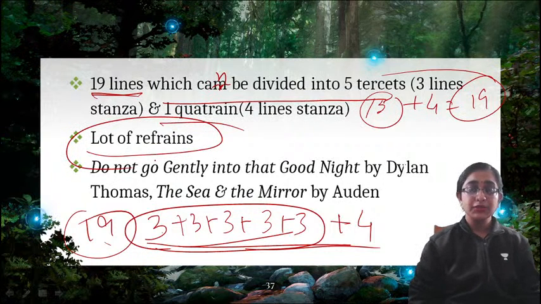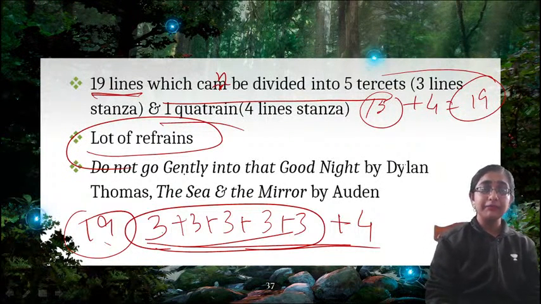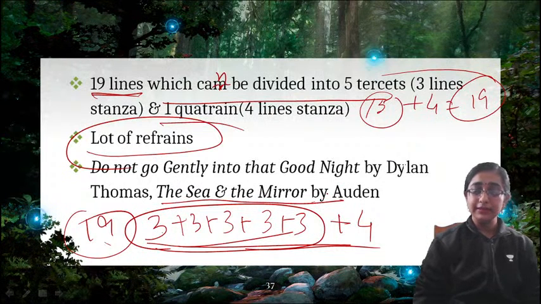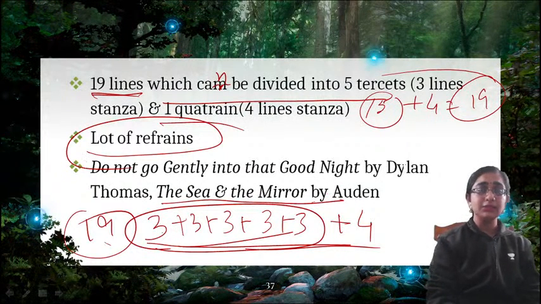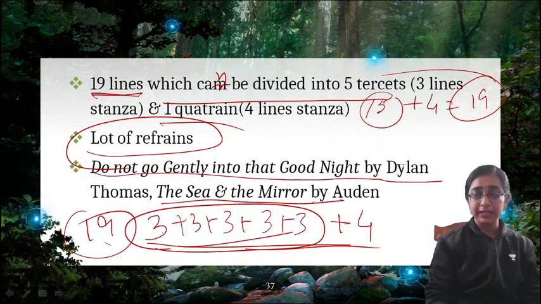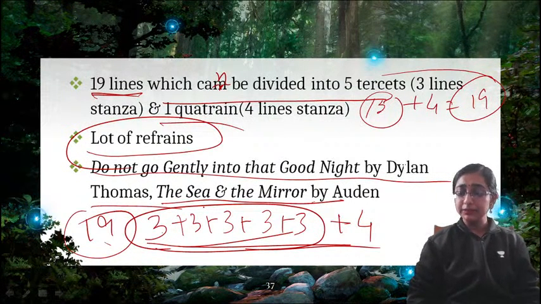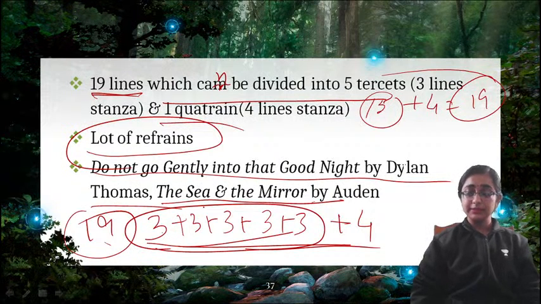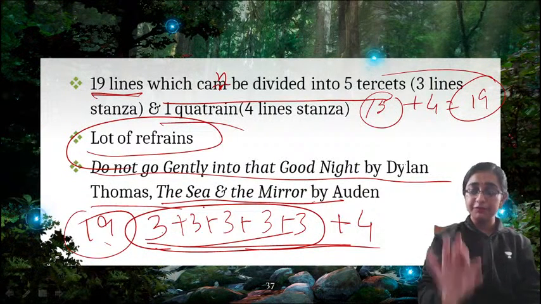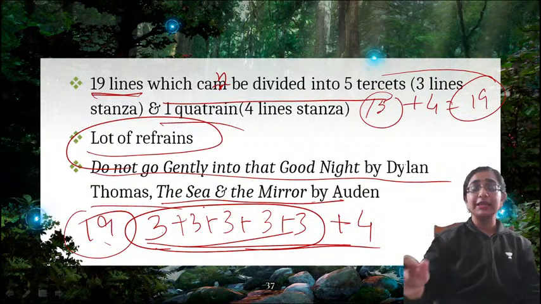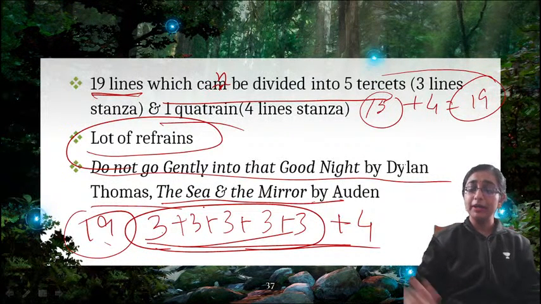Okay? So what is the example? The Sea and the Mirror by W.H. Auden. This is an example. Another example is Do Not Go Gently Into That Good Night, a poem by Dylan Thomas. So these are all examples of villanelle. Now you just need to remember which form matches the definition of a particular meter.